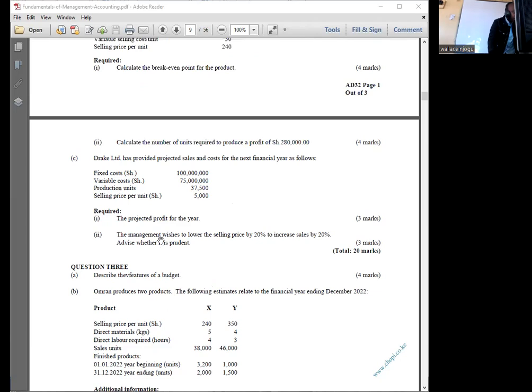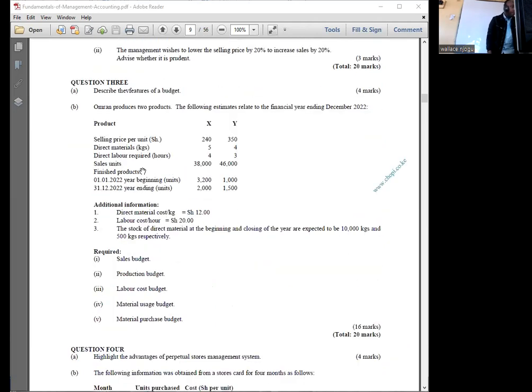And the question reads, part A is a theory. Inauliza, describe the features of a budget. Remember, first of all, budget is a forecast. Budget is an estimation of the time to come, you see. And this budget has various features. For example, one feature of a good budget is that it should be well planned. We should have a valid plan for the budget.